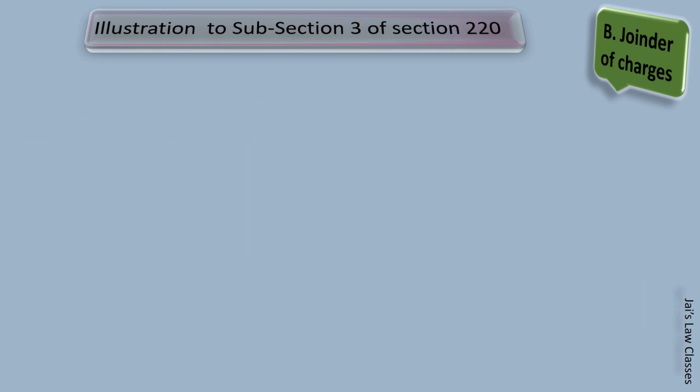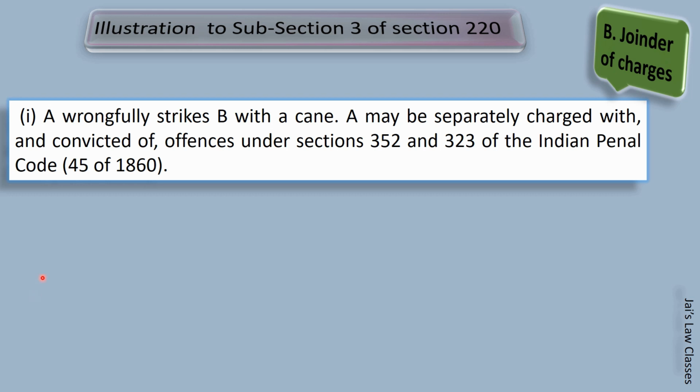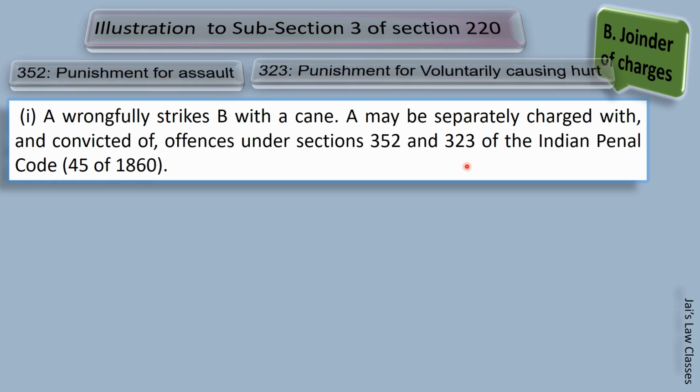Now let's cover illustrations to subsection 3 of Section 220. Illustration I. A wrongfully strikes B with a cane. Whenever you read something like this, it must instantly come to your mind that this is an assault. The illustration further says A may be separately charged with and convicted of offences under Section 352 and 323 of Indian Penal Code. 352 is punishment for assault and 323 is punishment for voluntarily causing hurt.